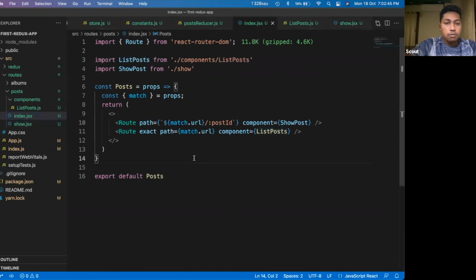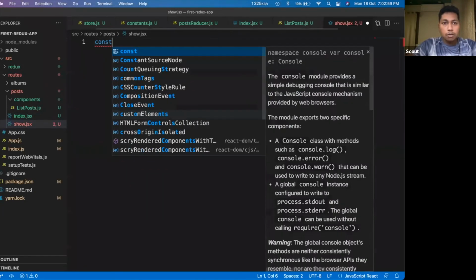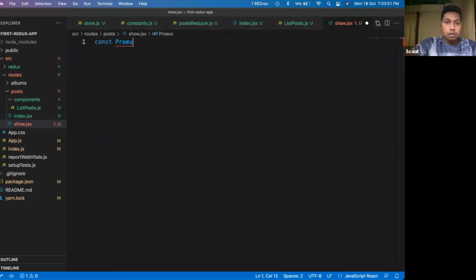Here I would create a simple component, say const post details.